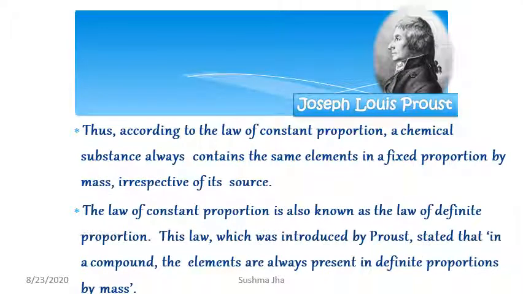Joseph Louis Proust was the scientist who proposed the law of definite proportion. It is also known as the law of fixed proportion by mass. According to this law, a chemical substance always contains the same elements in a fixed proportion by mass. So again we can revise: this law is given by Proust. It states that in a compound the elements are always present in a definite proportion by mass, or fixed proportion by mass.